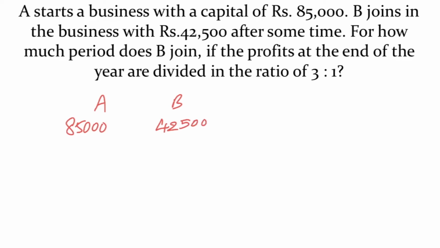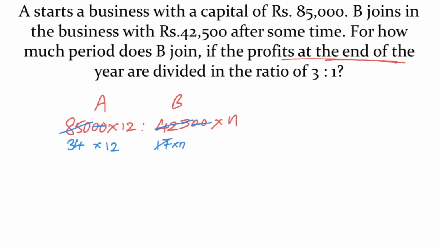Time periods, profit is given at the end of year, so A invested for all the 12 months and B invested for unknown number of months, so let it be n. B invested for n months. So this is the ratio in which they share their profits, and you can simplify this. 2 zeros cancel. 25 3 times 75, 25 4 times 100, 25 once 25, 17, 25 7 times 175, 17 into n, 34 into 12.